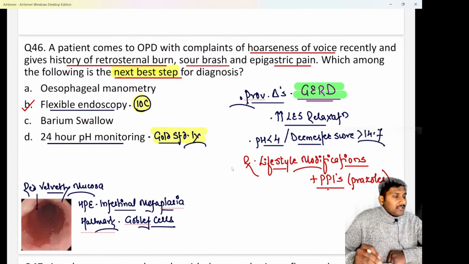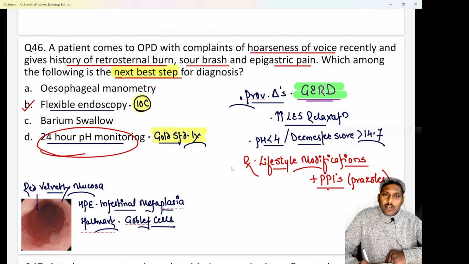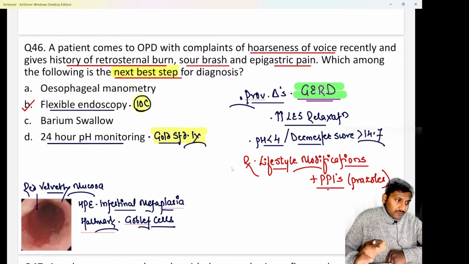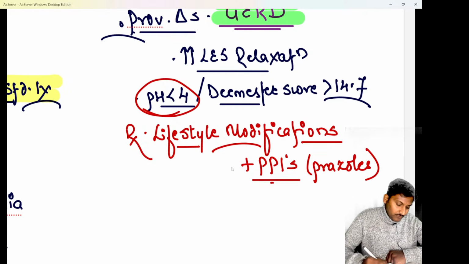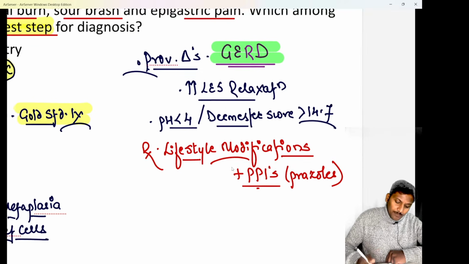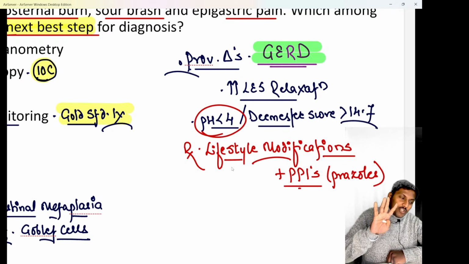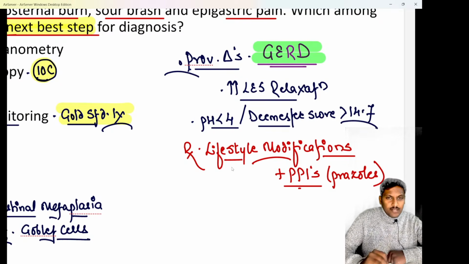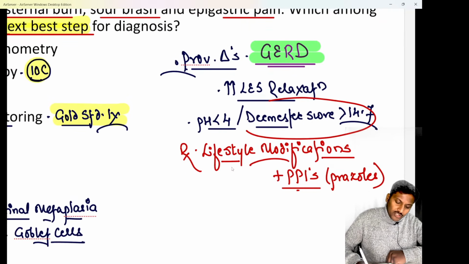And if the flexible endoscopy or upper GI endoscopy fails to prove the diagnosis, in those conditions only we should go for a 24-hour pH monitoring, because it is more invasive. Clear? And whenever we do 24-hour pH monitoring, the pH of the esophagus will be less than 4. If the patient's esophageal pH is less than 4 for a minimum of 4 times in a duration of 24 hours, then we say it is a diagnosis of GERD. And the patient's DeMeester score is more than 14.7, that is GERD.